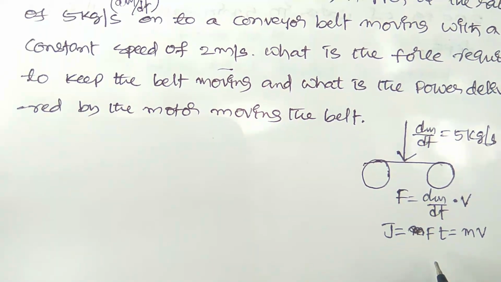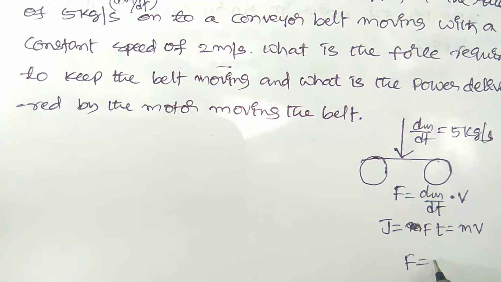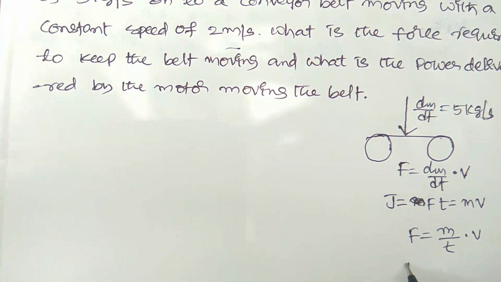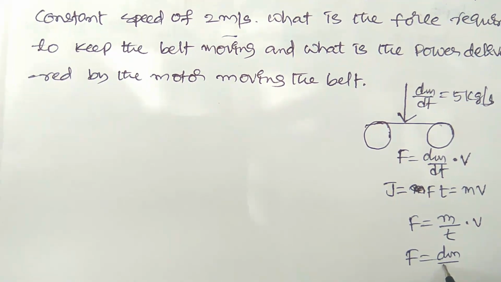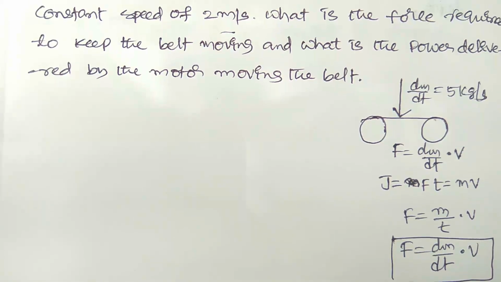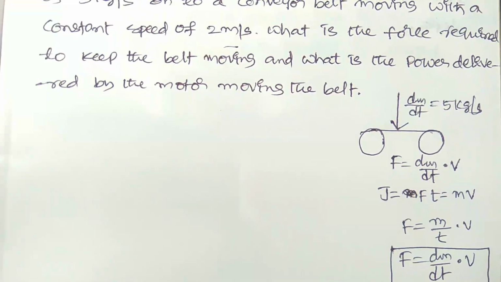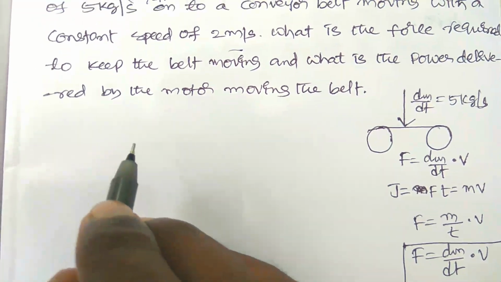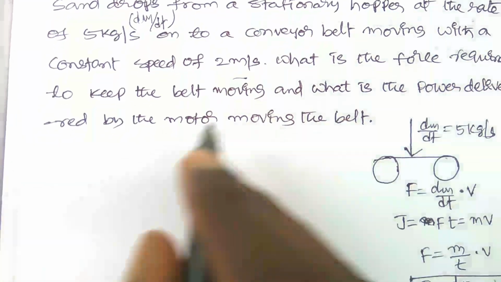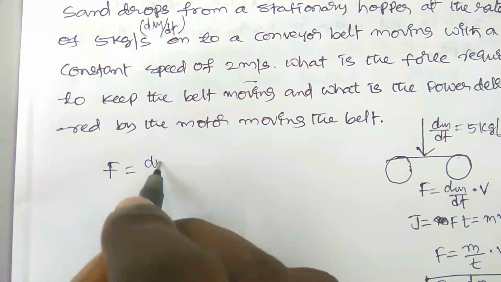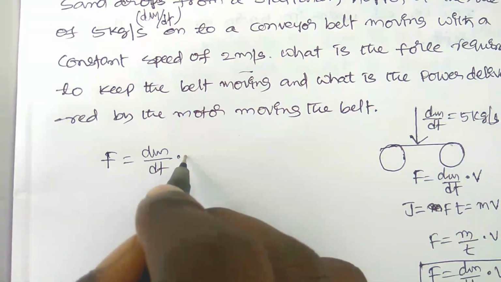So hence we can write that F is equal to m/t into v, so F is equal to dm/dt into v. This is the extra force required for the belt to drive on the horizontal surface. So what is the force required? It is equal to dm/dt into v.